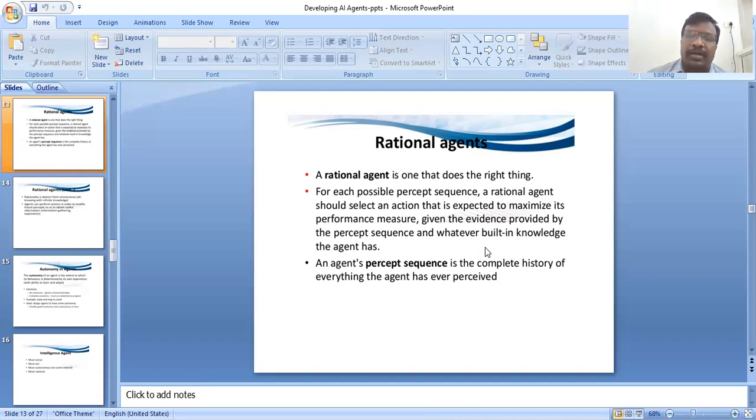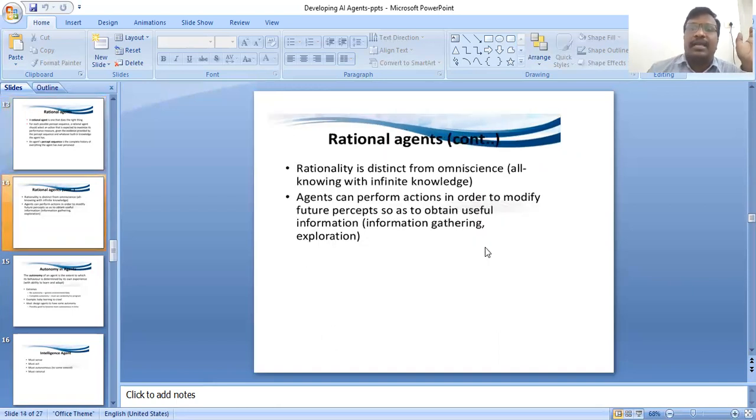Given the evidence provided by the percept sequence and whatever built-in knowledge the agent has. The percept sequence is the complete history of everything the agent has perceived. That is a rational agent.